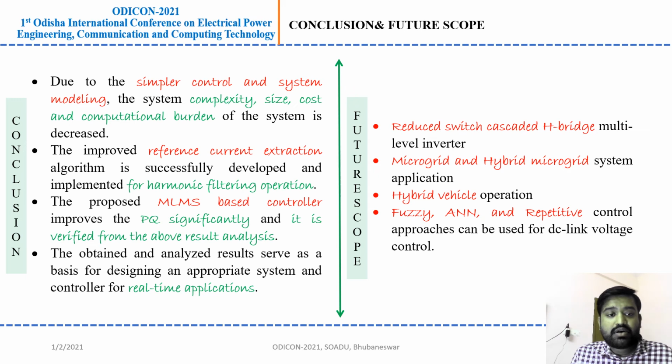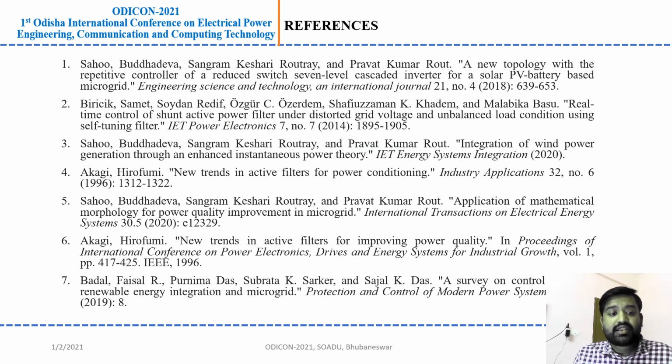After gaining these advantages, the future scope of the study is reduced switch cascaded H-bridge multilevel inverters. It can be applied to microgrid, hybrid microgrid, and hybrid vehicle operation. Fuzzy, neural network, and repetitive controller approaches can be used for DC link voltage control. Therefore we can use the proposed controller for real-time application study, and these are my references, and thank you.